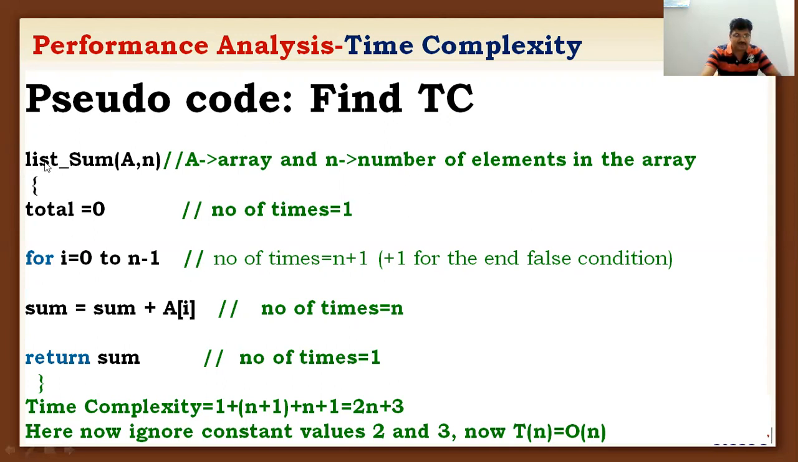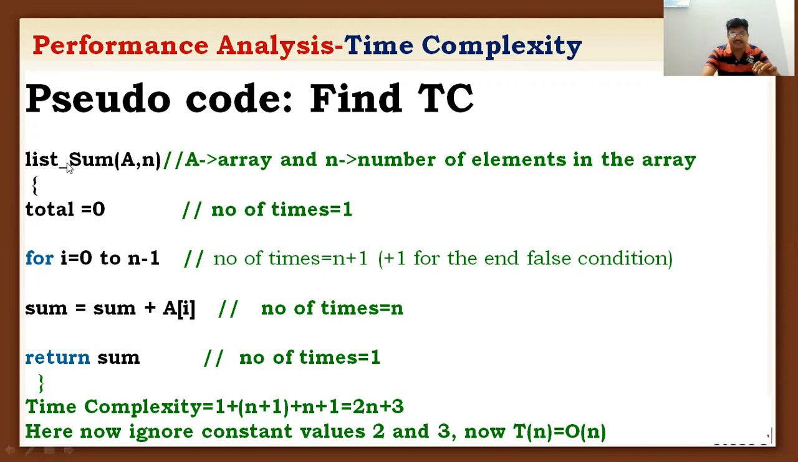So the first statement is list sum of a comma n. List sum is the name of the algorithm, and here we are passing two parameters, namely a and n. Here a is considered as an array and n is the number of elements the array can hold. So this is the header part of an algorithm.